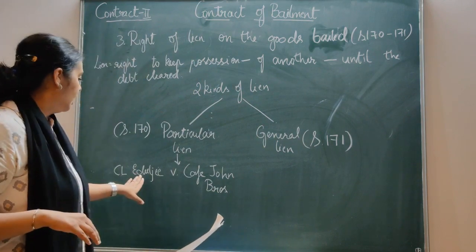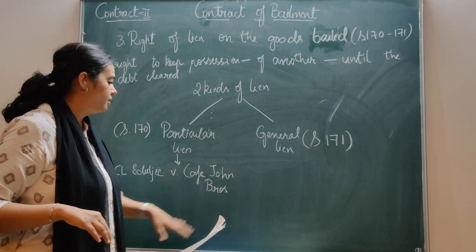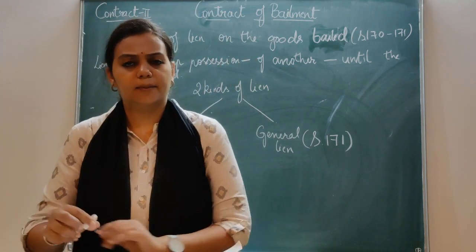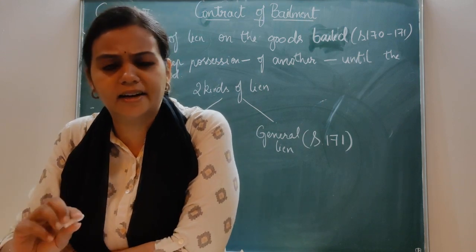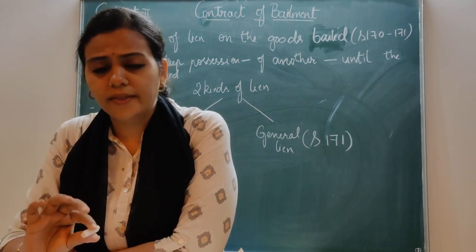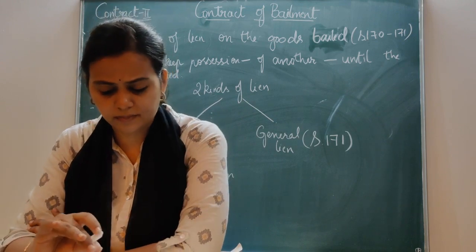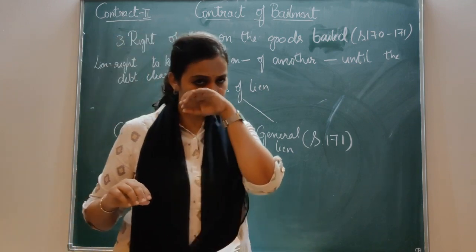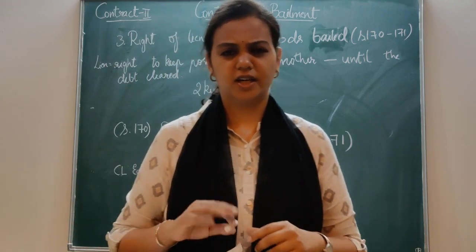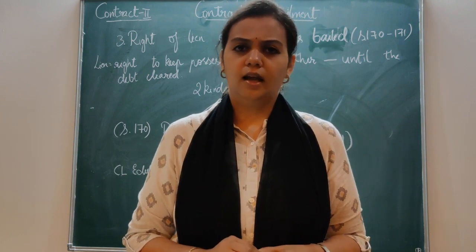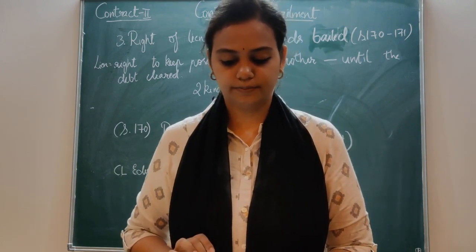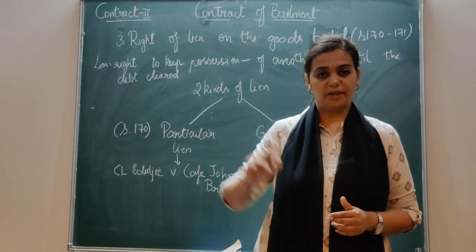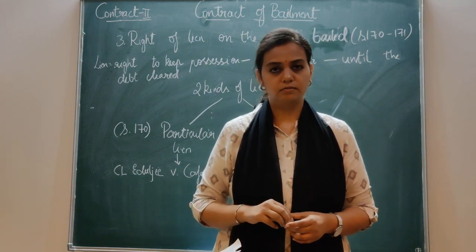The case law is Eddulji versus Cafe John Bros. What happens in this case is, there is a seller and a buyer. The seller sold a second-hand refrigerator, and the buyer bought the same refrigerator. After some time, there is some problem in the refrigerator. He removes two parts from the refrigerator and sends them to the seller, asking him to repair them and give them back. Now the seller, previously when the sale took place, he was not paid.